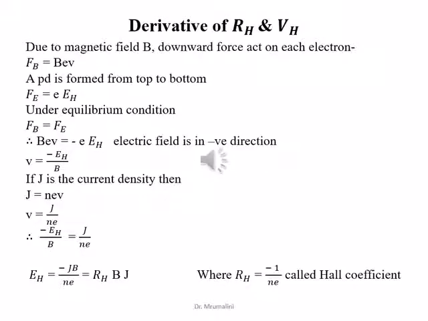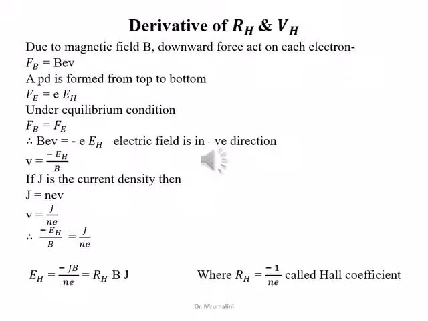Due to the magnetic field, a downward force acts on each electron, given by B e V. This makes the electrons deviate in the downward direction. This causes negative charge to accumulate on the bottom face. Hence, FB is equal to B e V, where e is the charge of the electron and V is the velocity of the electron.